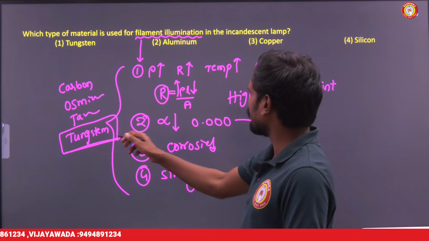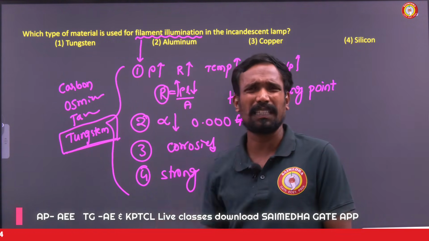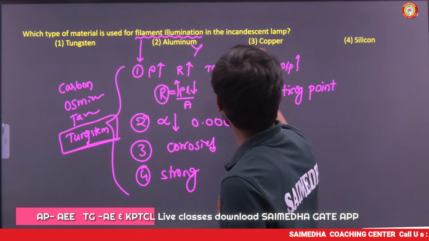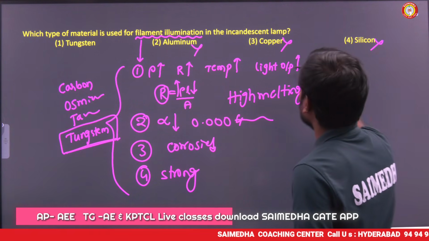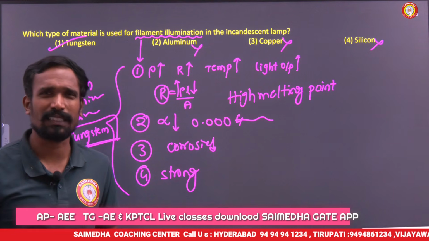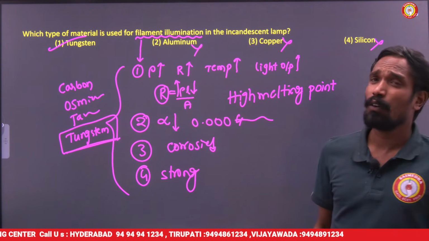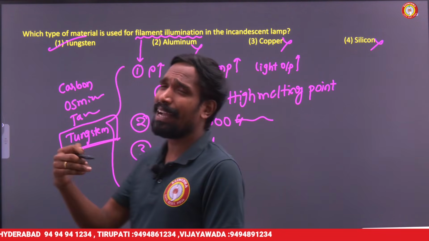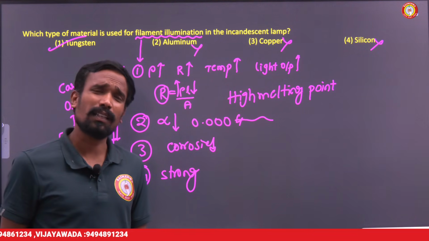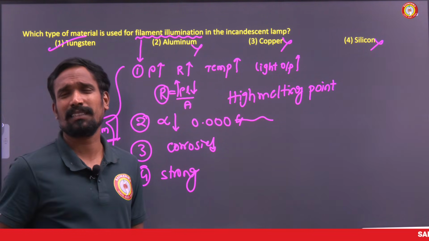And the temperature coefficient of tungsten is also 0.0046 something, a very small value. That's why aluminum is not suitable, copper is not suitable, silicon is not suitable. Tungsten is the best filament we are using. They are asking silly questions, but for BE BTech level they may go deeper also. You need to follow all the concepts here: what the filament characteristics are, and why we need only those characteristics.